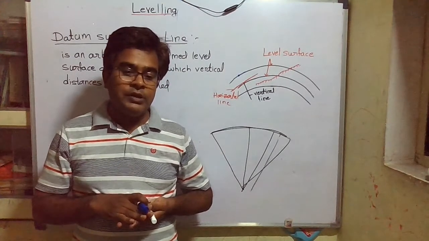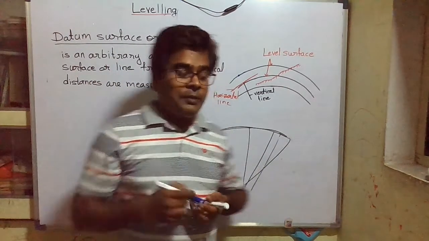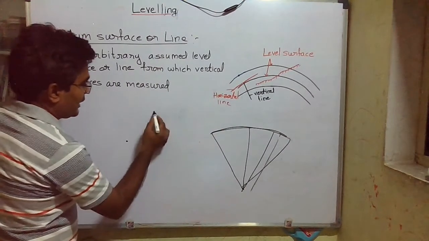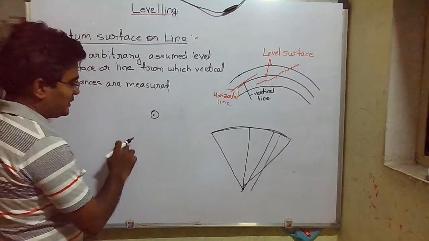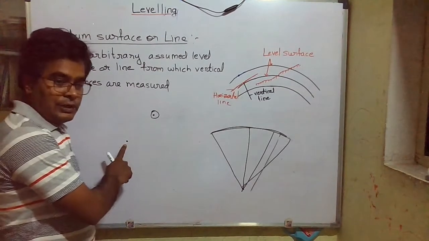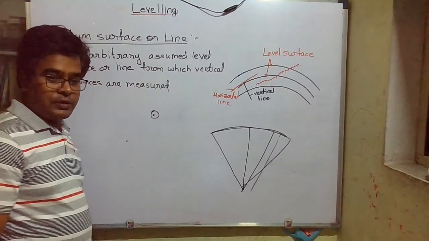Datum means we have to assume something. If there are 2 points only, then I can say that this point is at a higher elevation than this point.